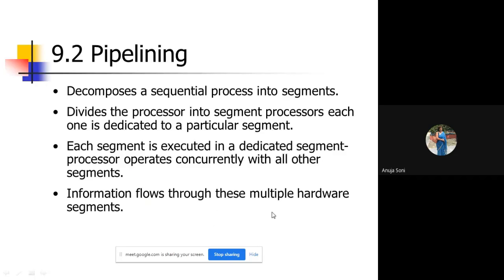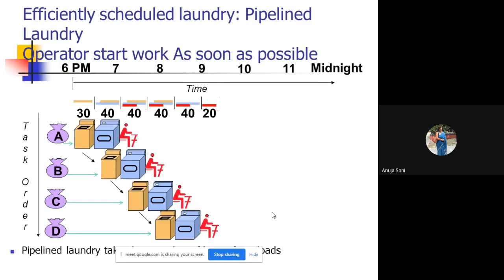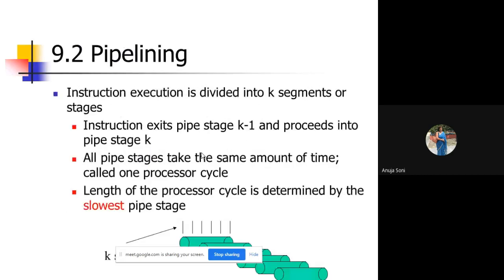Information flows through these multiple hardware segments. All these are the hardware segments. Pipelining is related to the concept of the hardware. Instruction execution is divided into k segments or stages, where k refers to the number of segments. An instruction exits pipe stage k minus 1 and proceeds into pipe stage k, meaning the instruction moves from one stage to the next.